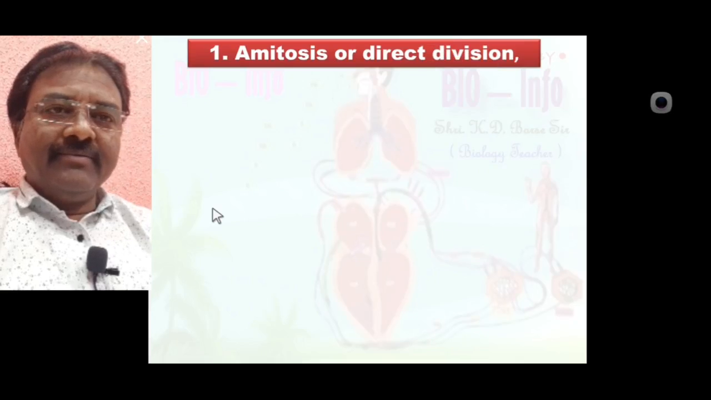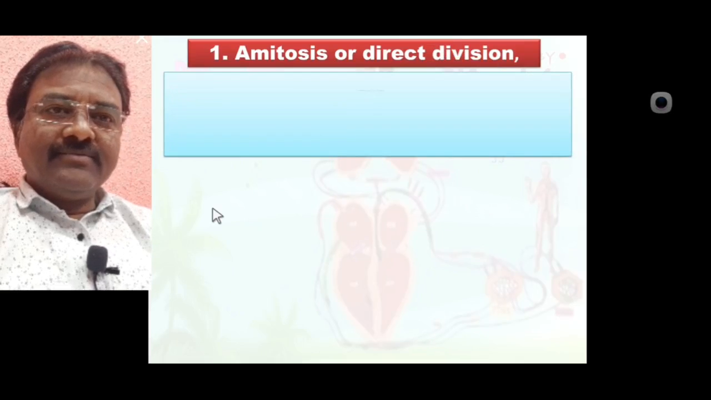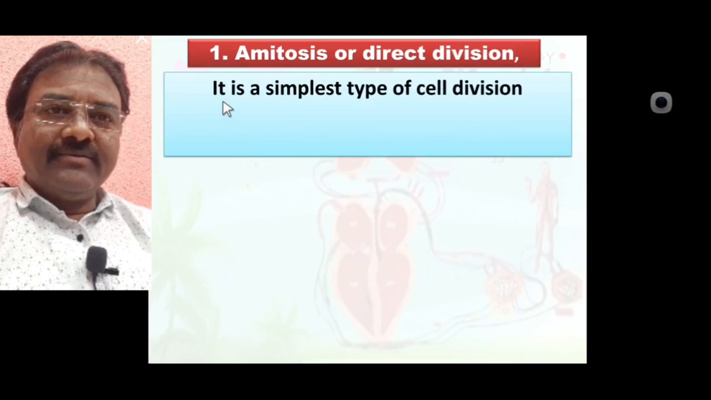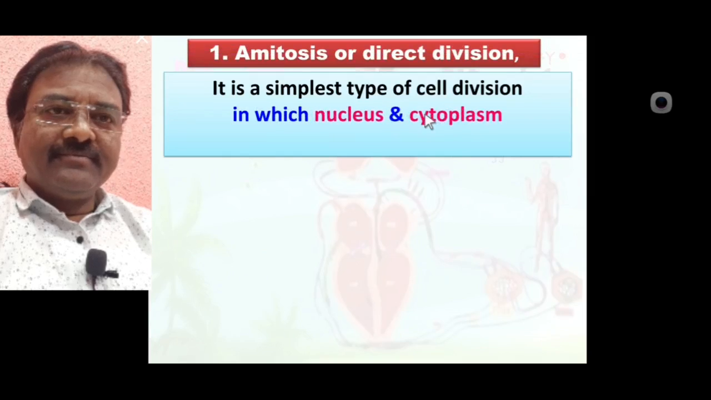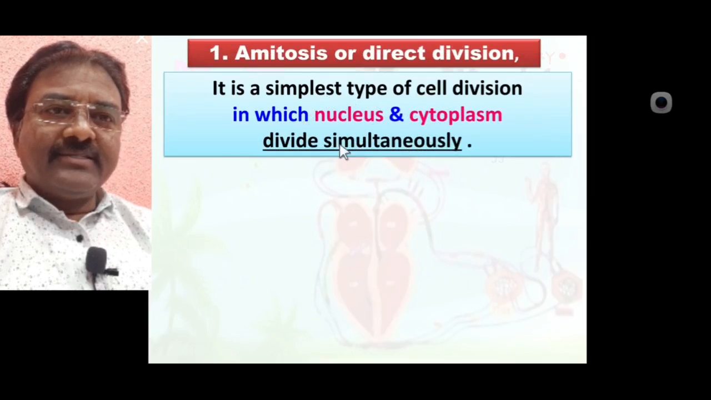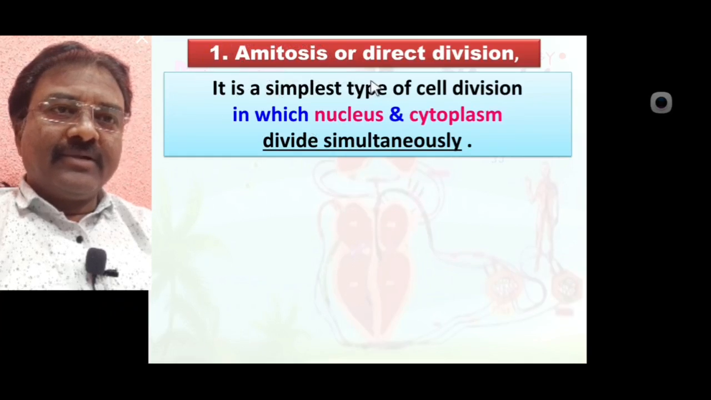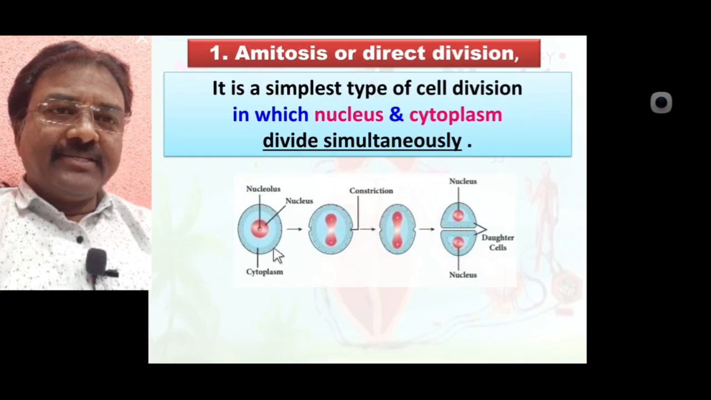Amitosis, or direct division, is one type of cell division, the very simplest type of cell division, in which the nucleus and cytoplasm divide simultaneously. Such type of cell division is called amitosis, also called direct division.